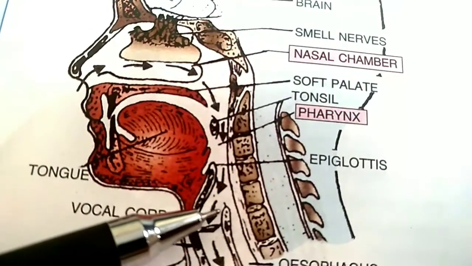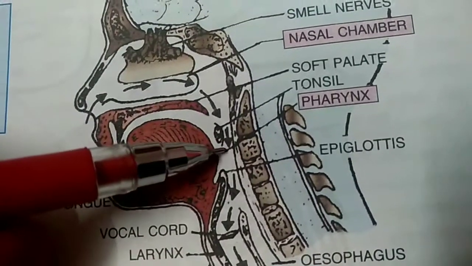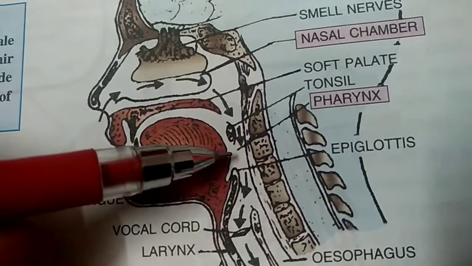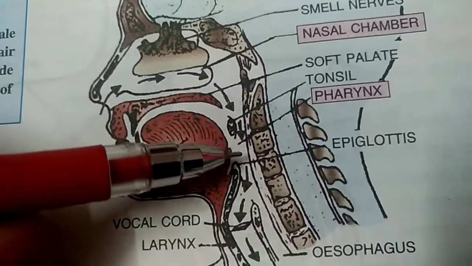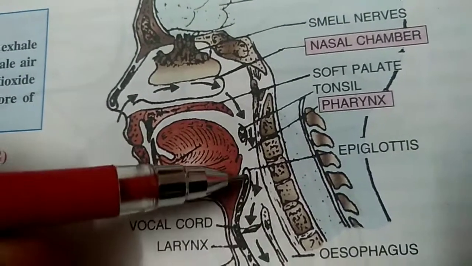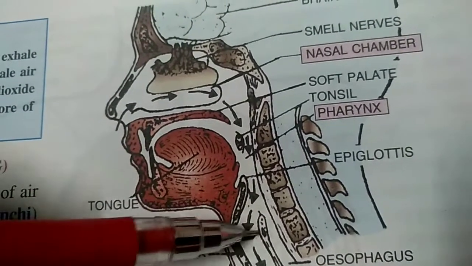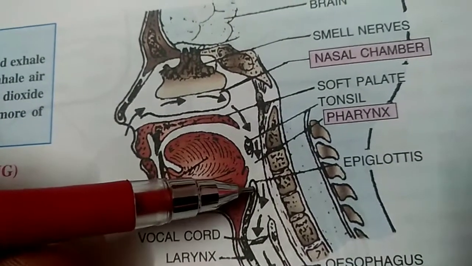So it covers this portion. This is the pharynx. Now it is a common passage for both food and air. When we are breathing, the process is continuous. So this is a passage of air, and this air passage has the epiglottis.